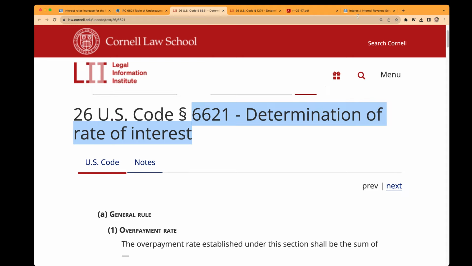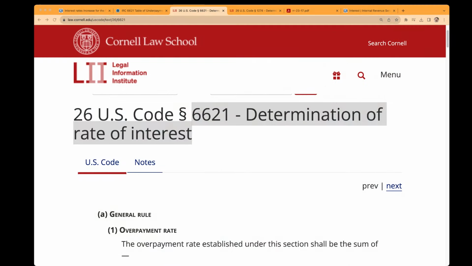In a nutshell, the IRS interest rate for individuals for overpayments and underpayments is the federal short-term rate, plus 3%. The IRS has determined that the federal short-term rate is 5%, so it adds 3% to that, which makes 8%. So the question, of course, is, what the heck is the federal short-term rate?